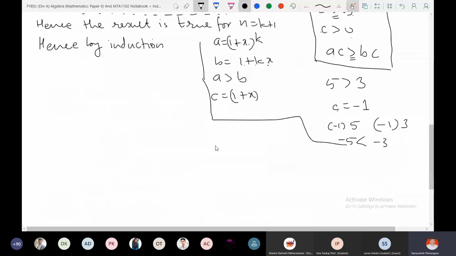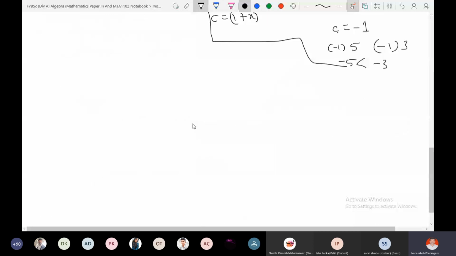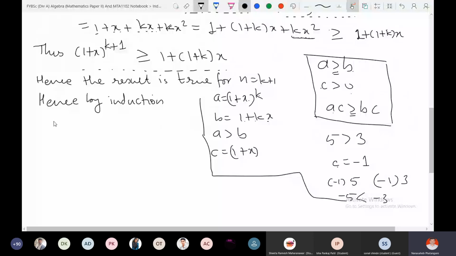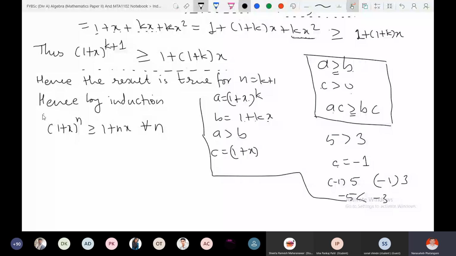When the proof is complete, if you understand each and every step, the meaning of each step and the logic behind each step, so there is no confusion in any step, then the proof is clear now. Fine. So hence by induction, 1 plus x raised to n is greater than or equal to 1 plus nx for all n, and x greater than minus 1. If x is greater than minus 1, then this is true for all natural numbers. Fine, this is what we proved just now.